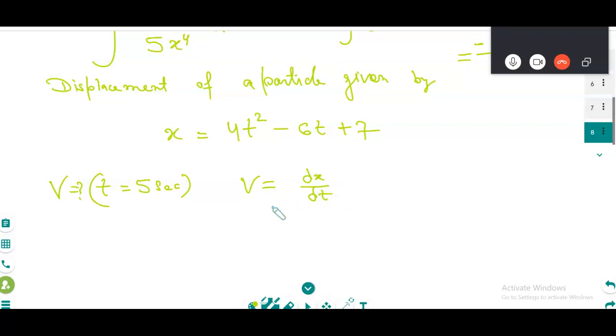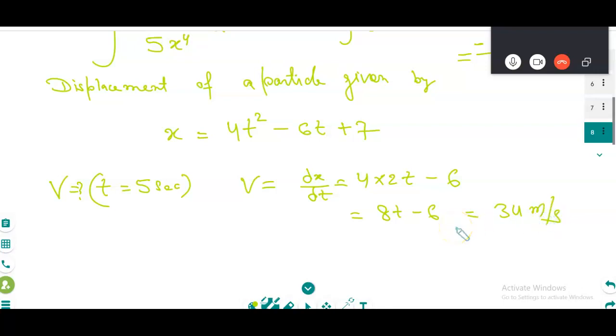Yes, and then you just do differentiation. Differentiation of 4t square is 4 on 2, 8t, minus 6. So velocity at 5 seconds is 8 on 5 minus 6, which is 34. Good, 34 meter per second.